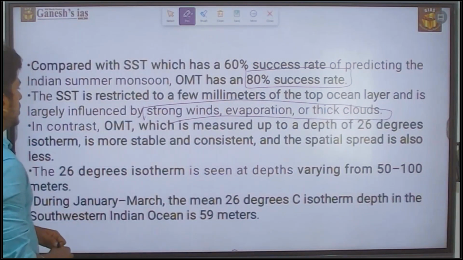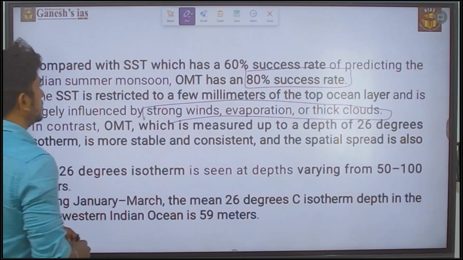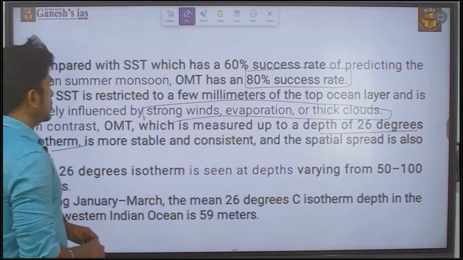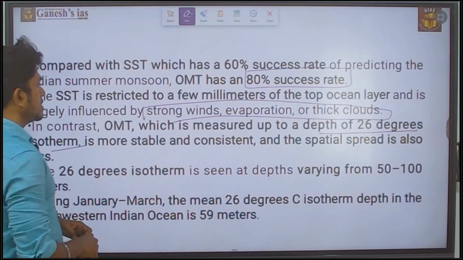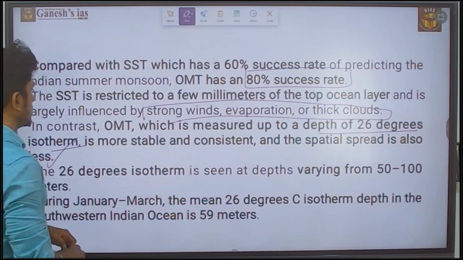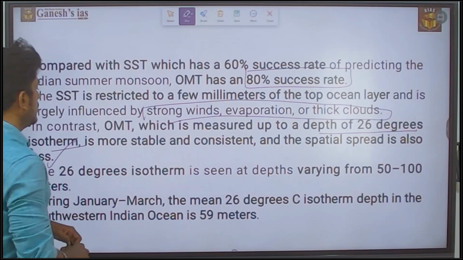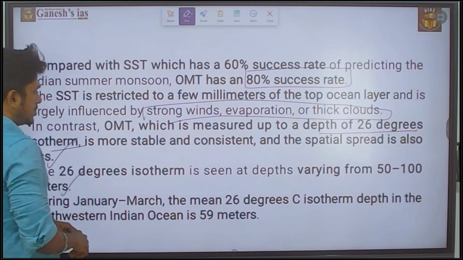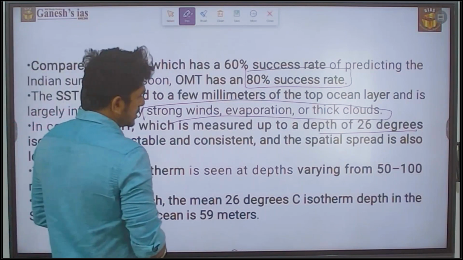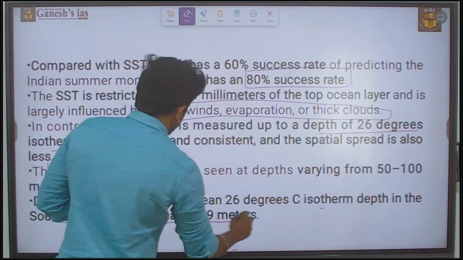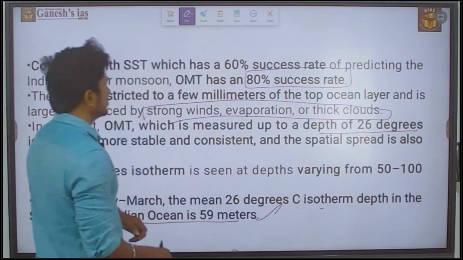In contrast, the OMT, which is measured up to a depth of the 26 degree isotherm, is more stable and consistent, and the spatial spread is also less. The 26 degree isotherm is seen at a depth varying from 50 to 100 meters. During January and March, the mean 26 degree Celsius isotherm depth in the southwestern Indian Ocean is 59 meters.